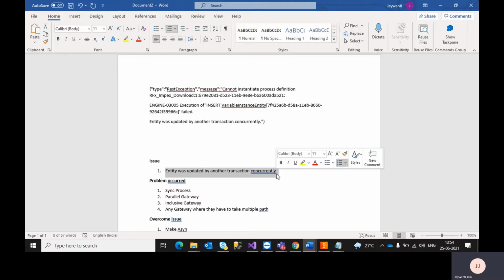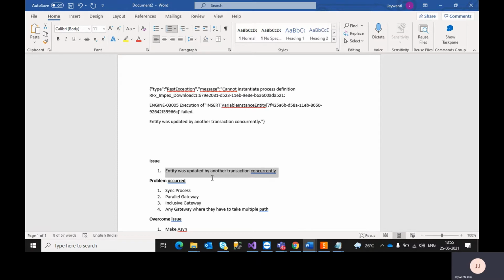As soon as you deploy your process on a higher environment, like from dev to prod, this issue is generally what you face. So why does this issue come up first on higher environments? The reason is that locally you are not running a high load, only a small number of processes, hardly 10 or 50 instances. But in a higher environment, there might be 100 instances running in a second.